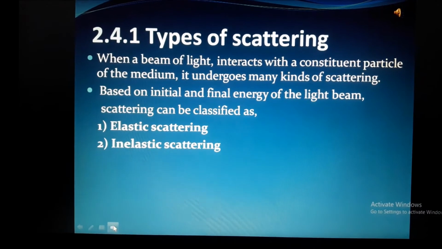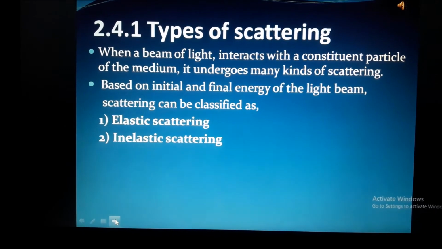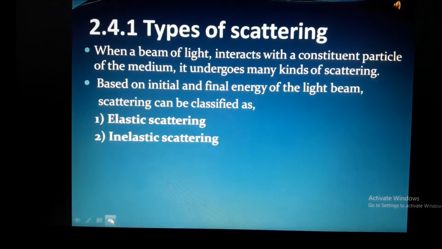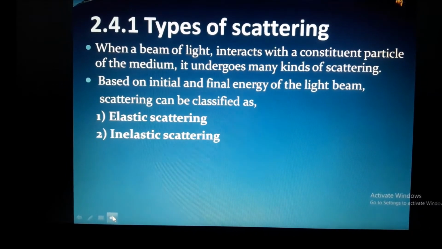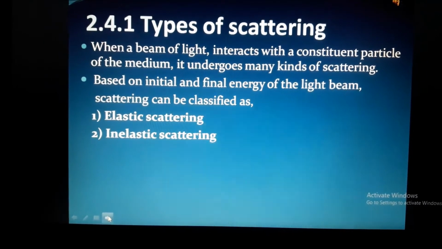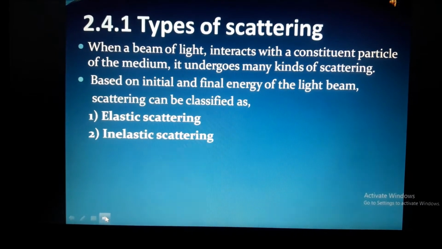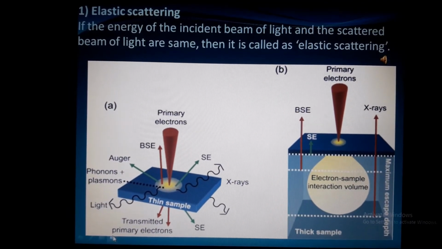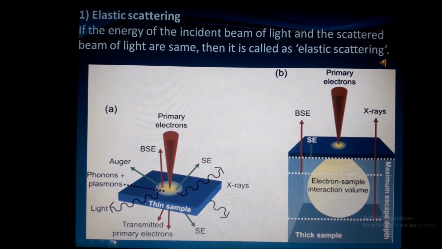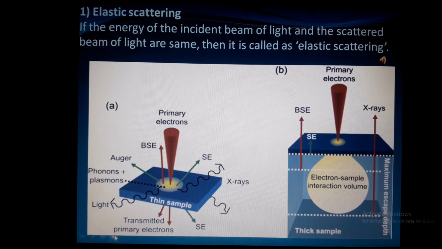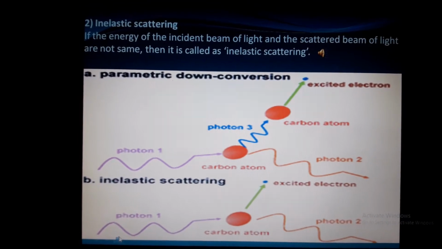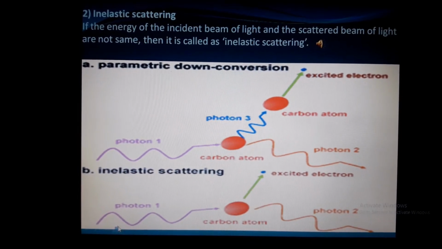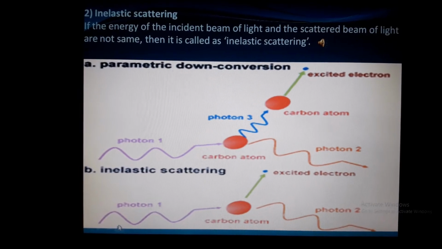2.4.1 Types of scattering. When a beam of light interacts with a constituent particle of the medium, it undergoes many kinds of scattering. Based on initial and final energy of the light beam, scattering can be classified as 1. Elastic scattering, 2. Inelastic scattering. 1. Elastic scattering. If the energy of the incident beam of light and the scattered beam of light are the same, then it is called elastic scattering. 2. Inelastic scattering. If the energy of the incident beam of light and the scattered beam of light are not the same, then it is called inelastic scattering.